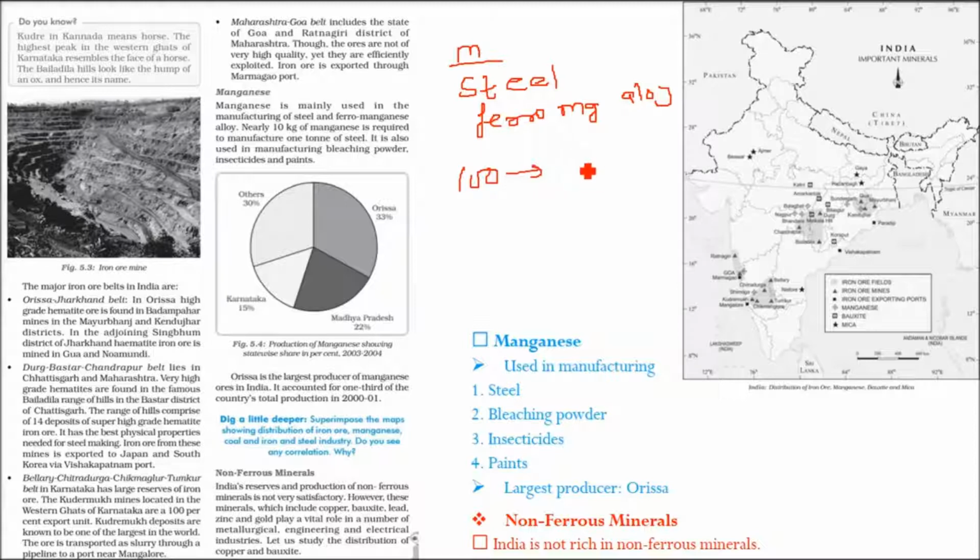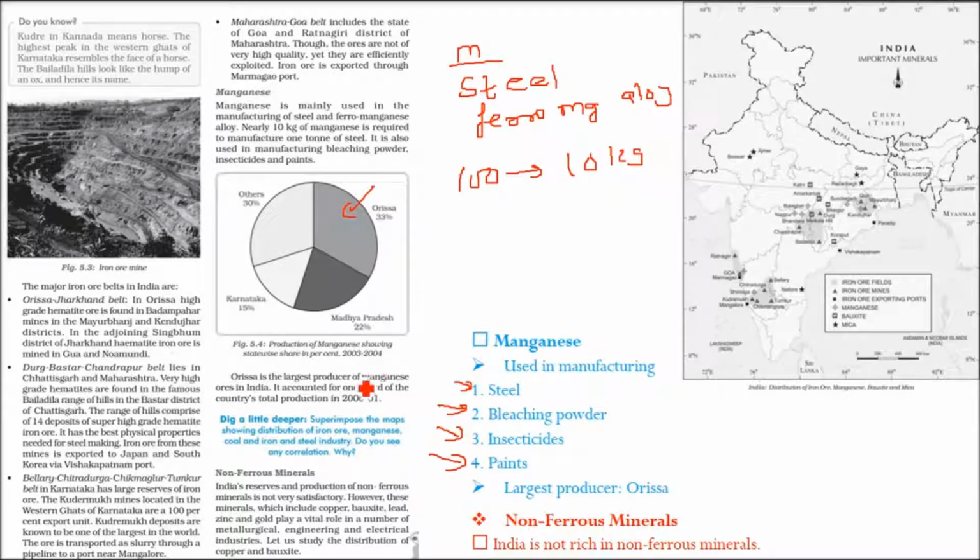For making 1 ton or 100 kg of steel, we require 10 kg of manganese. So manganese is used in manufacturing steel, bleaching powder, insecticides, paints, and the largest producer of manganese is Odisha.